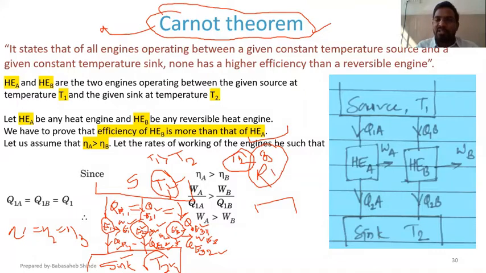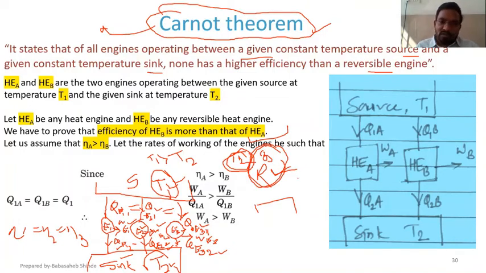Why? Because the third engine is a reversible one. According to Carnot theorem, of all engines operating between a given constant temperature source and a given constant temperature sink, none has higher efficiency than a reversible engine. So as engine 3 is a reversible engine, it has more efficiency compared to engine 1 and engine 2. So that is Carnot theorem.